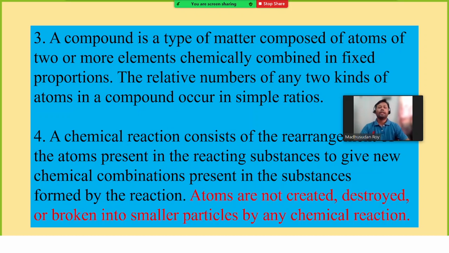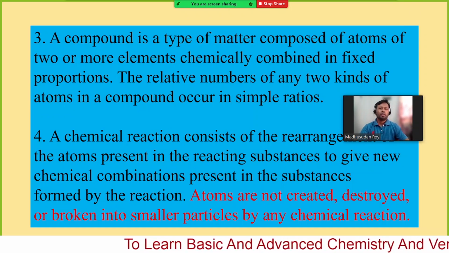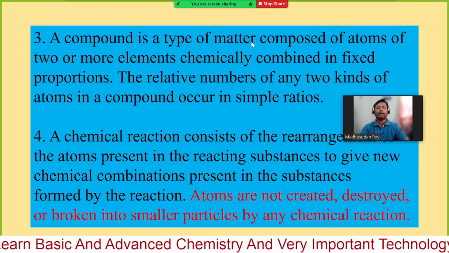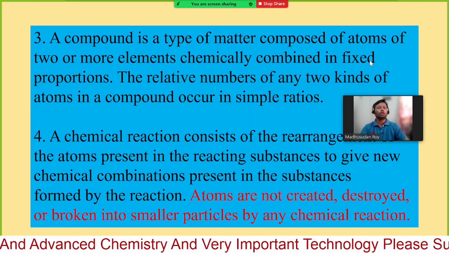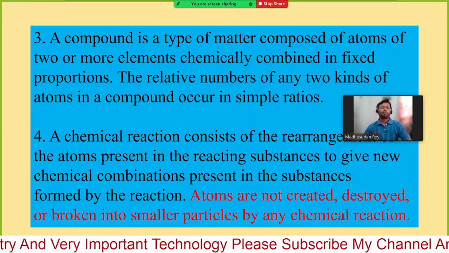When a compound like water is formed, two hydrogen atoms and one oxygen atom combine to form a water molecule. However, he mentioned that a compound is a type of matter composed of atoms of two or more elements chemically combined in fixed proportions. That means the ratio.